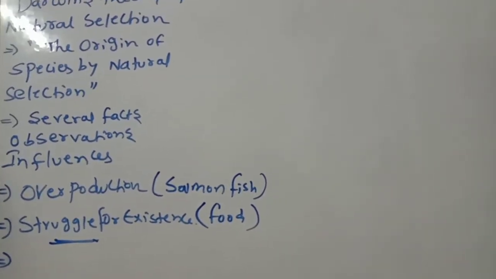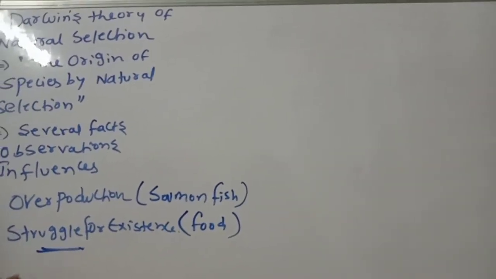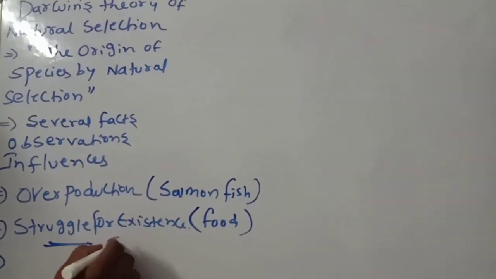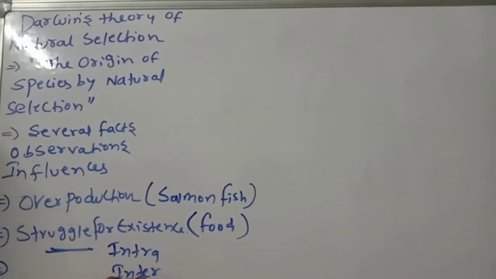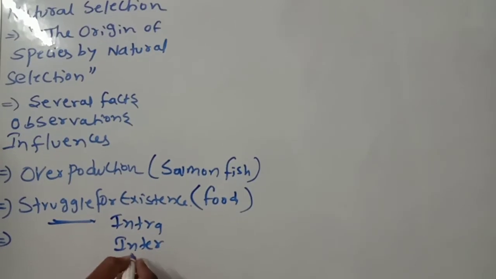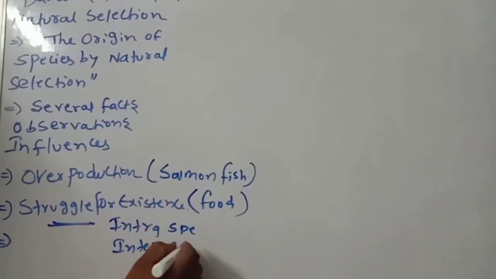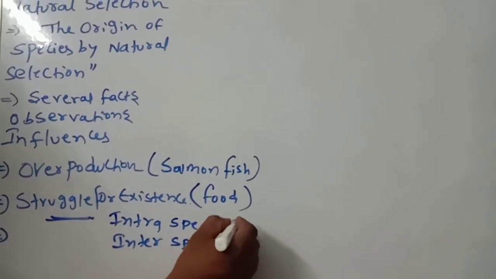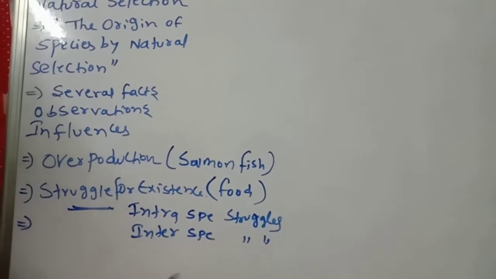What are those struggles for existence? We discussed also intra and interspecific struggles. These are all points we also discussed.